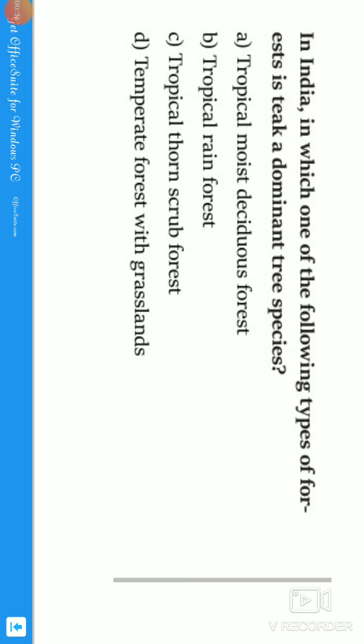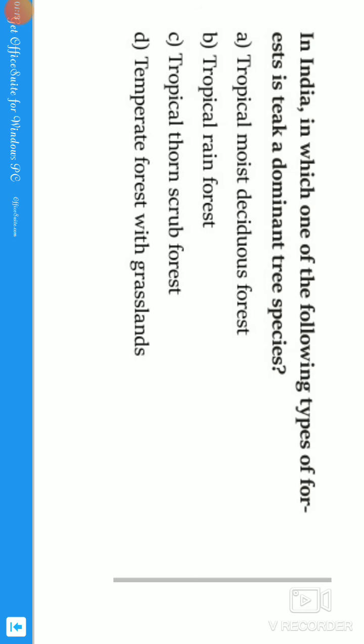That is module number 1, environmental ecology. So I start my discussion with question number 1. In India, in which of the following types of forest is teak a dominant tree species? Guys, many times I have explained this concept and I told you to see it again and again. Why? Because they will give the characteristics of a certain type of forest and we need to find out which of the following suits the given characteristics.